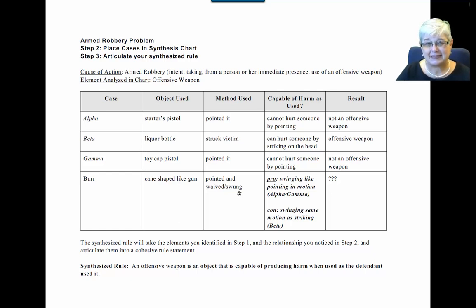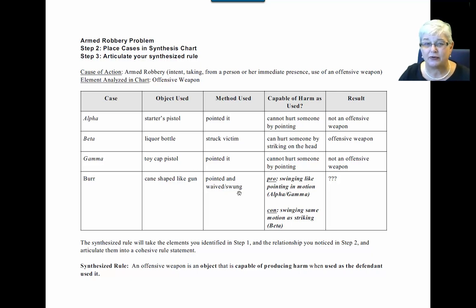An argument against the defendant is that swinging is actually the same motion as striking. You would argue that swinging goes side to side, whereas striking goes up and down. And therefore, because that motion is the same, it's just one is vertical and one is horizontal, it makes no sense to punish one and not the other. If striking makes something an offensive weapon, then certainly swinging should make it an offensive weapon.